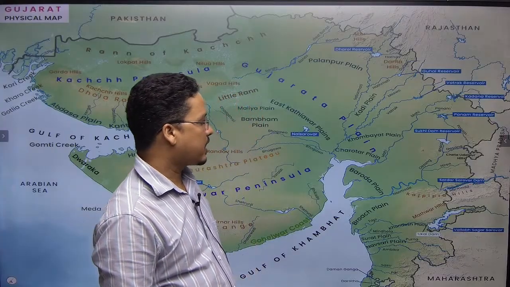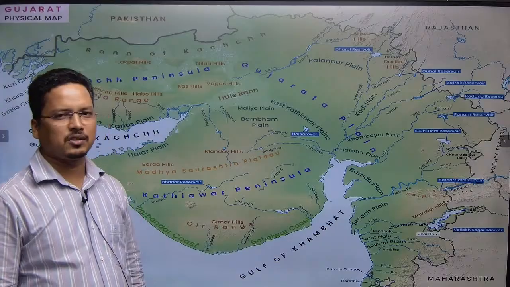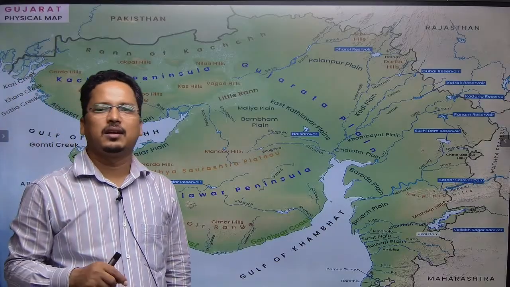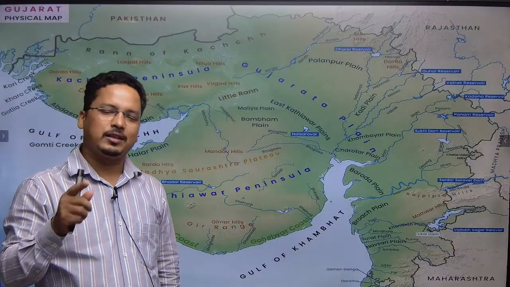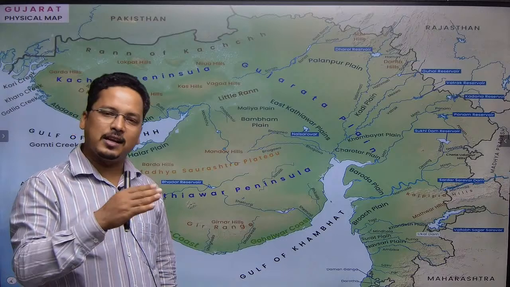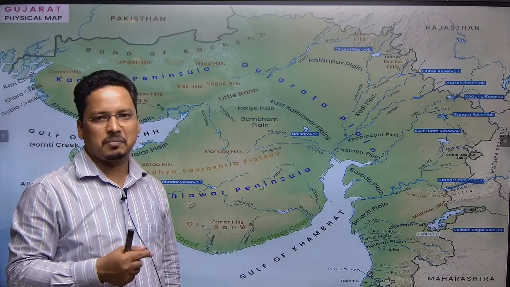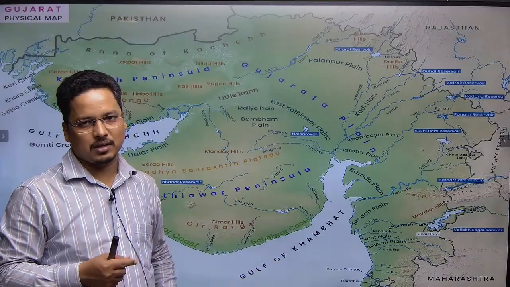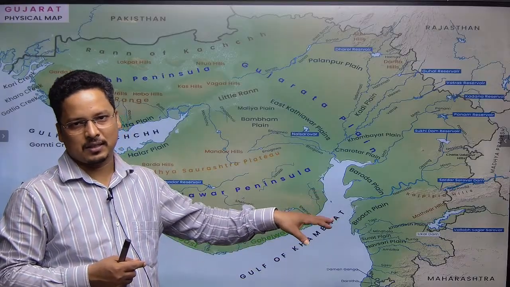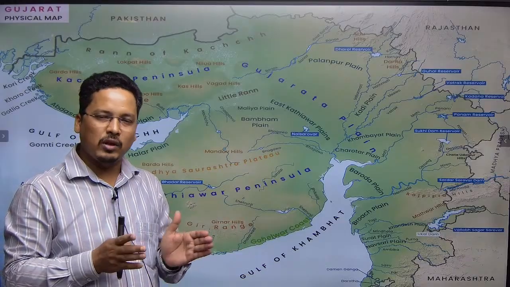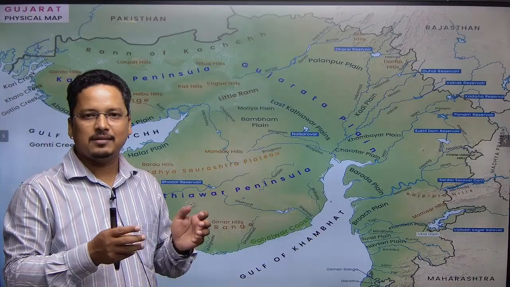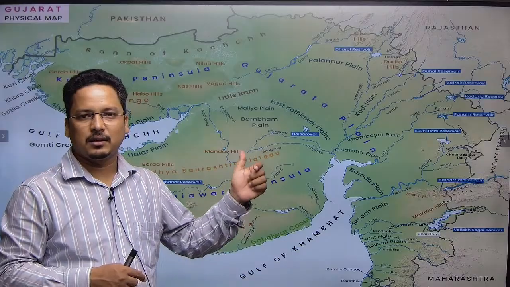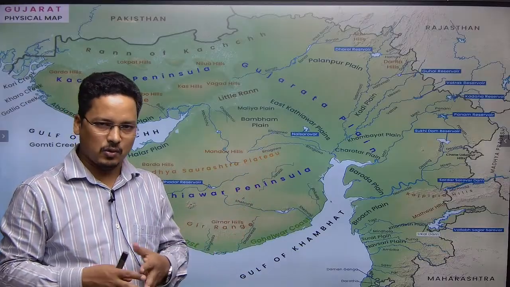And when it comes to the Narmada river, the river originates from the Narmada Kund in the Amarkantak region, that is the Maikala range. The highest peak of the Maikala range is the Amarkantak mountains, where the river originates. Then it flows through the Rift Valley towards the western part of India and falls into the Gulf of Khambat, part of the Arabian Sea. The river is flowing through a rocky surface and crystalline rock in the form of marble. It has beautiful waterfalls near Jabalpur, the Dhuandhar waterfall also.